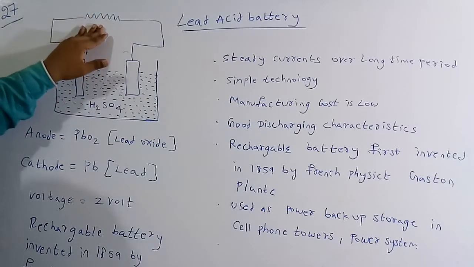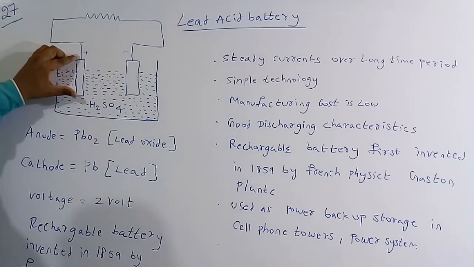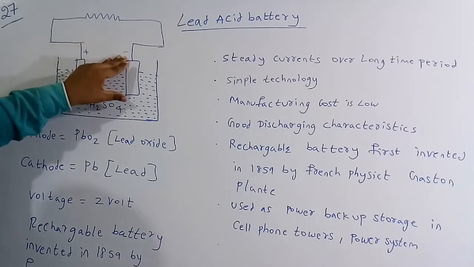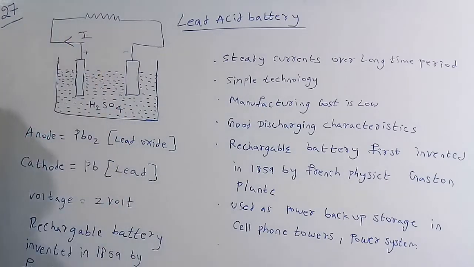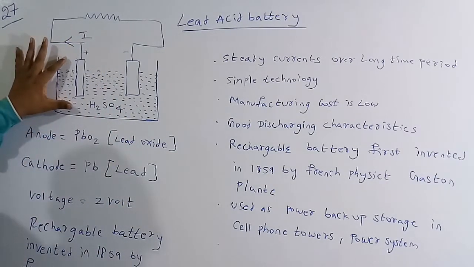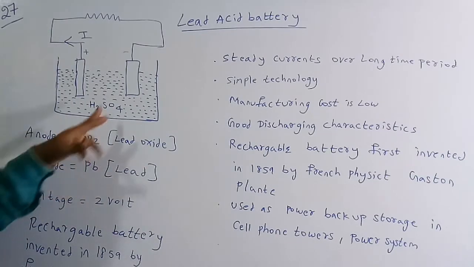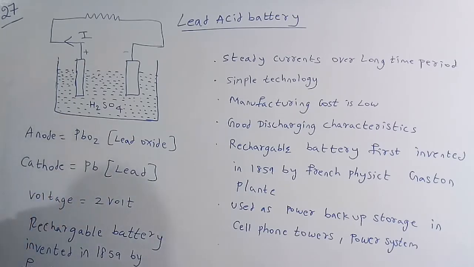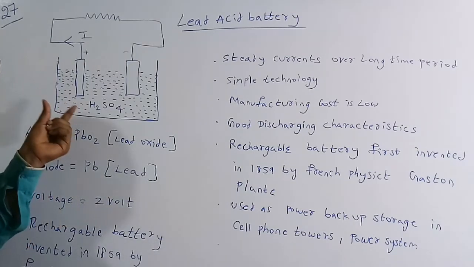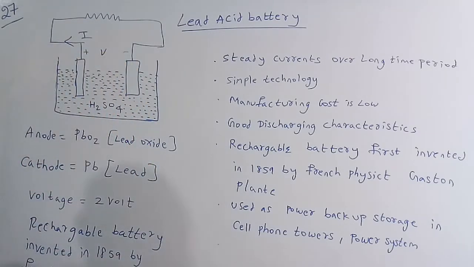So this load is going to receive the current with the help of this battery. This positive is called an anode plate and this negative is said to be a cathode plate. So current is going to flow from the anode to cathode. This anode plate is made of lead oxide, which is PbO2, and this cathode plate is made of lead, which is Pb. The voltage generated by this lead acid battery cell is only 2 volt.